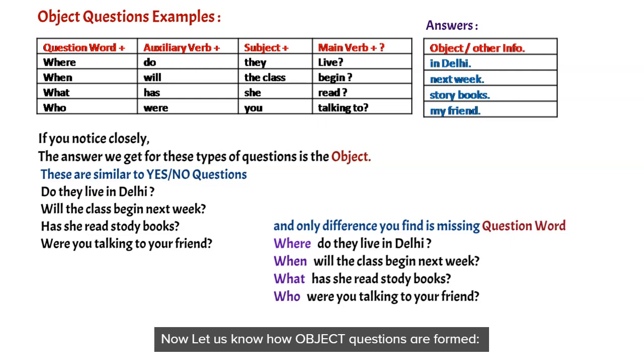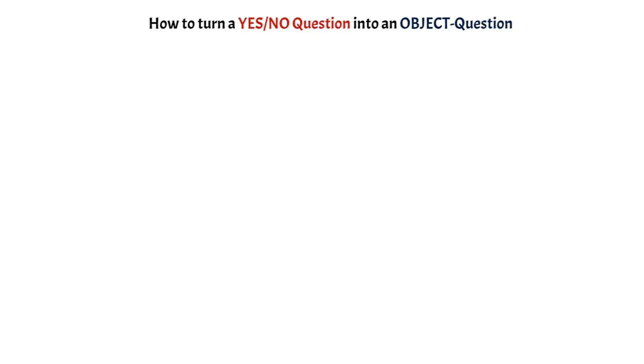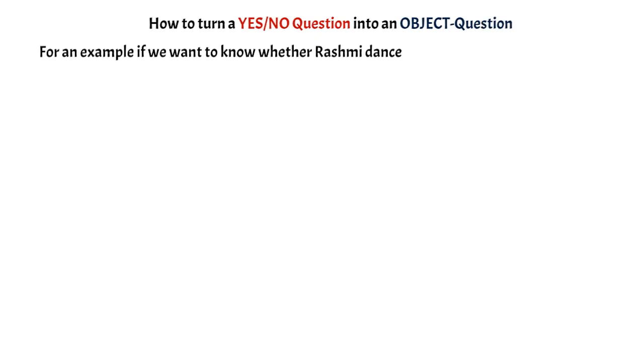Now, let us learn how we turn a yes no question into an object question. For example, if you want to know whether Rashmi danced in the party on Sunday, we form a yes no question as, did Rashmi dance in the party on Sunday? Then we get an answer, yes, she did, or no, she didn't.